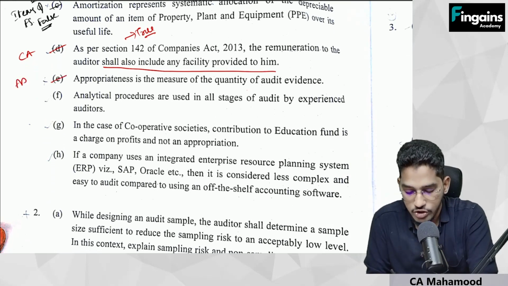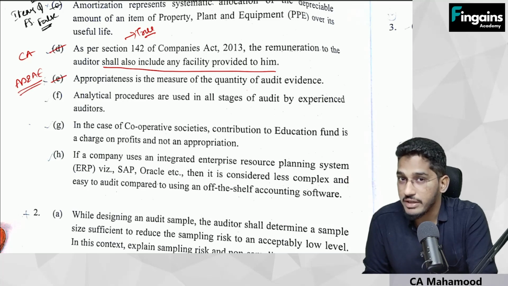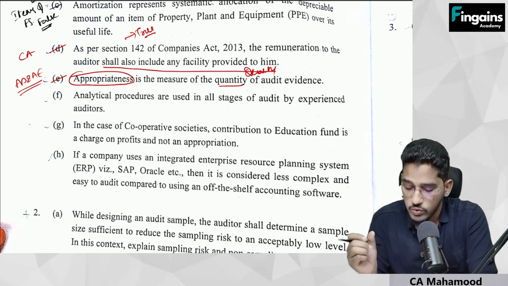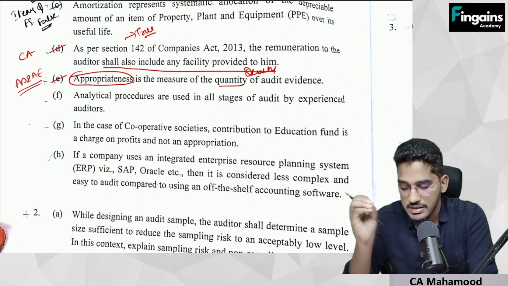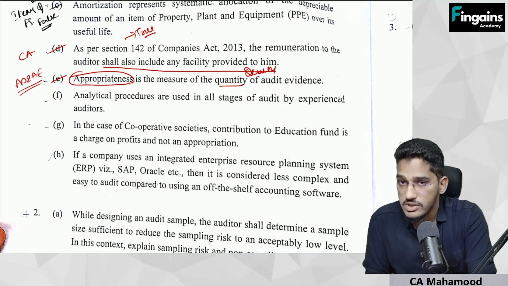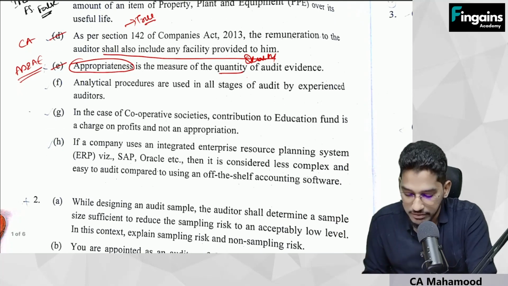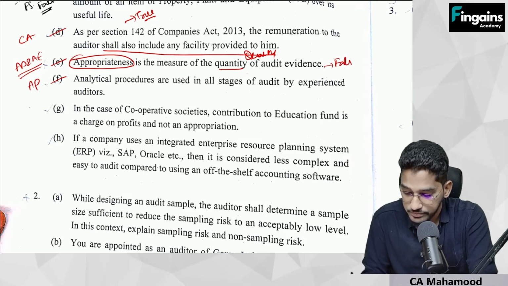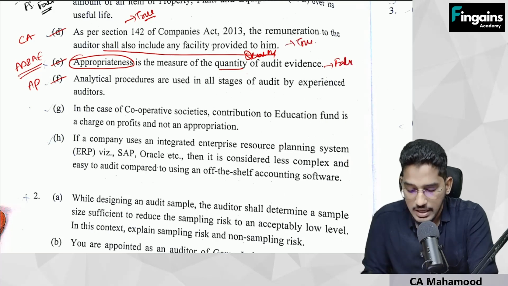This is from audit documentation and audit evidence. So what is the question? Appropriateness is the measure of quantity of audit evidence, which is actually wrong. Sufficiency is a measure of quantity, whereas appropriateness is a measure of quality of audit evidence. So which chapter is this from? Audit documentation and audit evidence. Next one, analytical procedures. This question is from analytical procedures. So this statement is false. This statement is true. Next one.